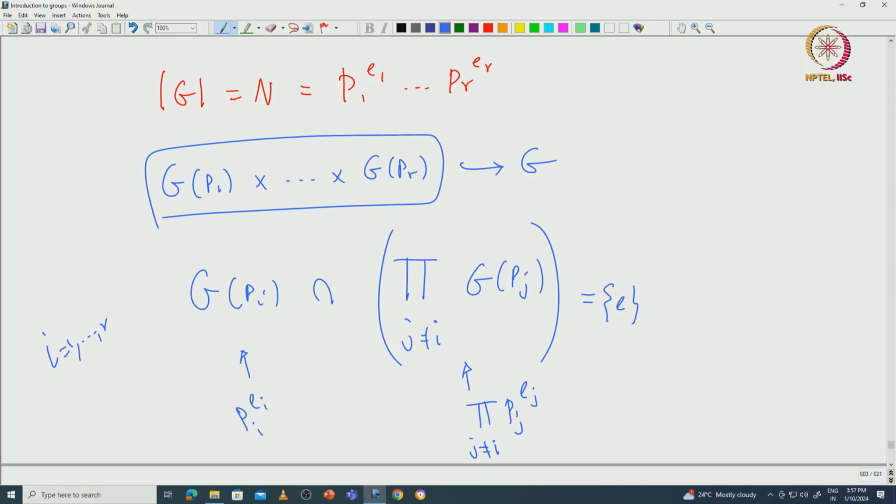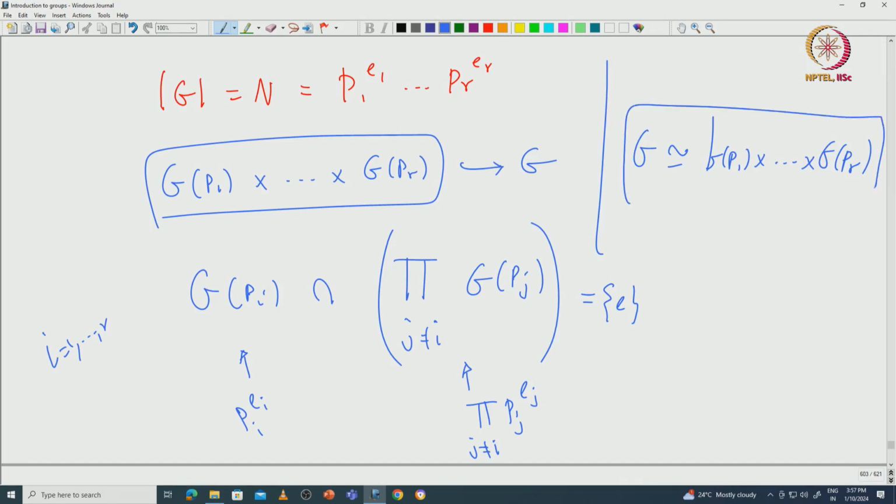Now since G has the same order as p_1^e_1 through p_r^e_r, that forces G to be isomorphic to G_{p_1} direct product etc. G_{p_r}. So whatever we promised in the last lecture, that from Sylow's theorem we got exactly this kind of product, we have reproved using just Cauchy's theorem.